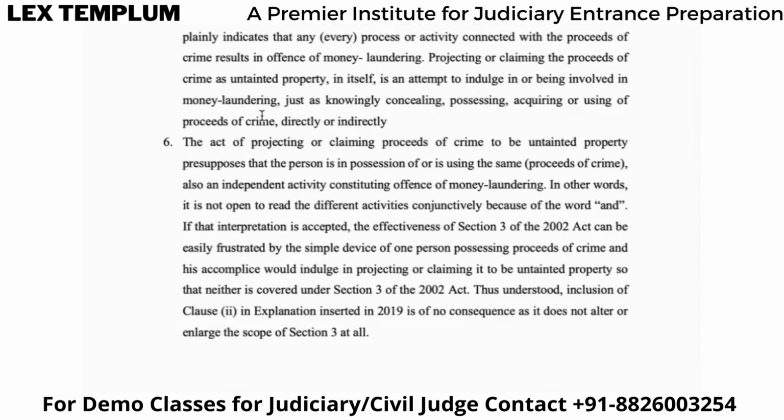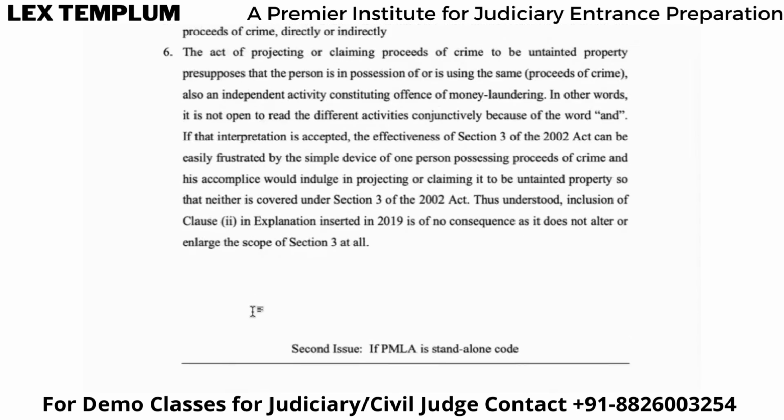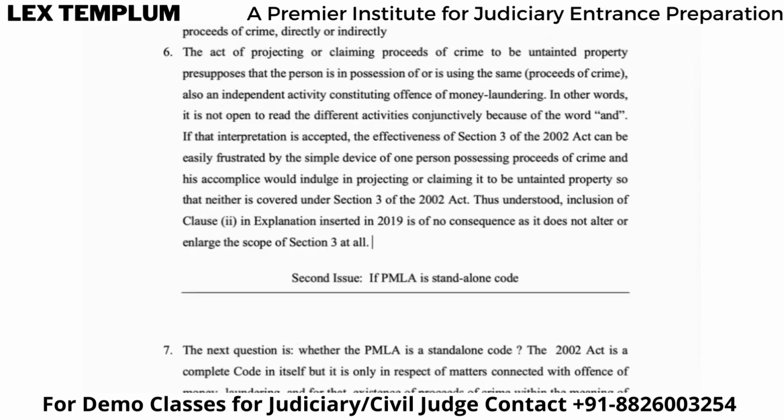Okay. Now, the act of projecting or claiming proceeds of crime to be untainted property presupposes that the person is in possession of or is using the same proceeds of crime, also an independent activity constituting the offense of money laundering. Okay, so the court is saying, if you are projecting the proceeds of crime to be untainted property, मतलब आप किसी एक crime से आपको जो proceeds मिले हैं, जो property मिली है from a predicate crime, you are showing it to the world that this is untainted property or this is white money.